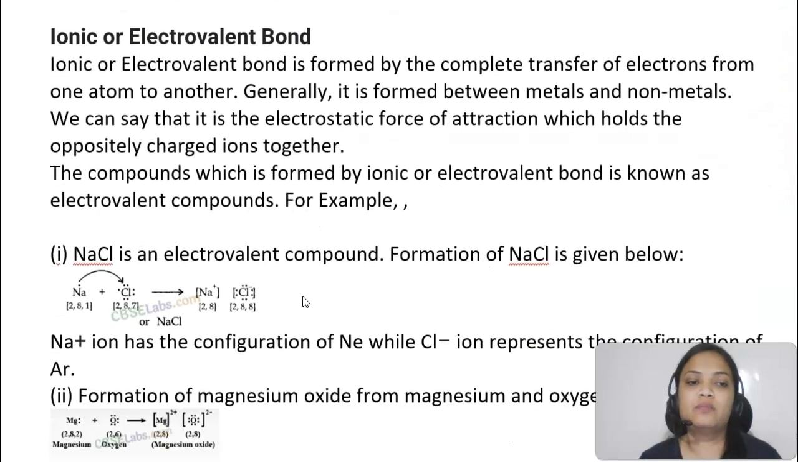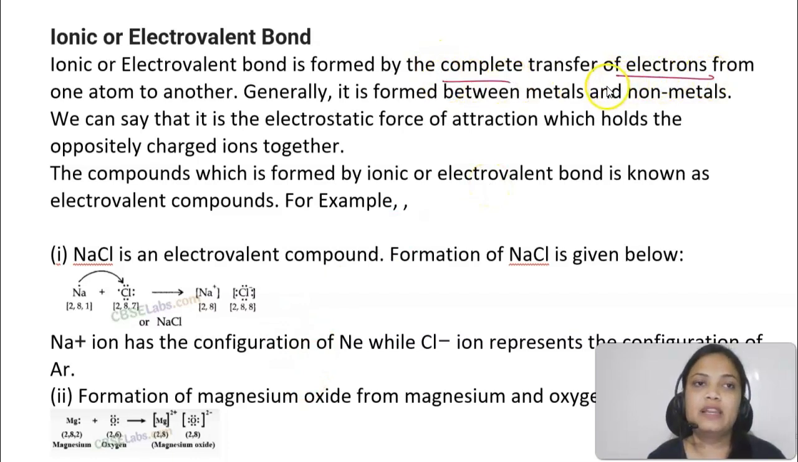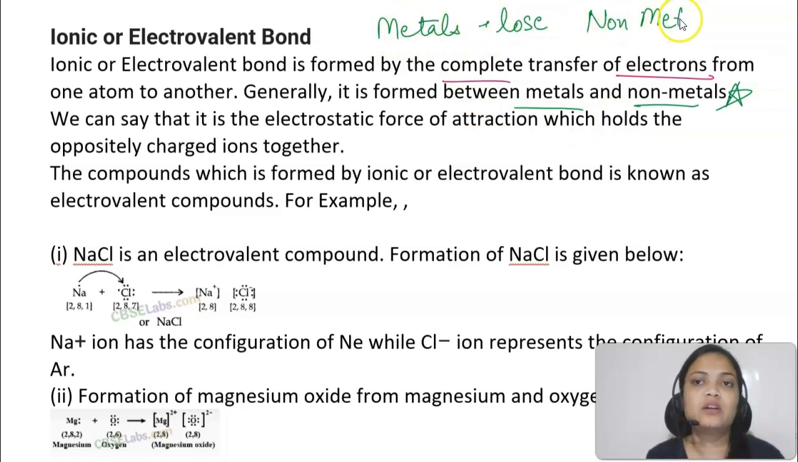Now let's discuss the ionic bonding in detail. So I told you it is formed by the complete transfer of electrons from one atom to another, and yes, it is formed between metals and non-metals. This is important because metals are the ones that have a tendency to lose electrons, and non-metals are the ones which have a tendency to gain electrons.